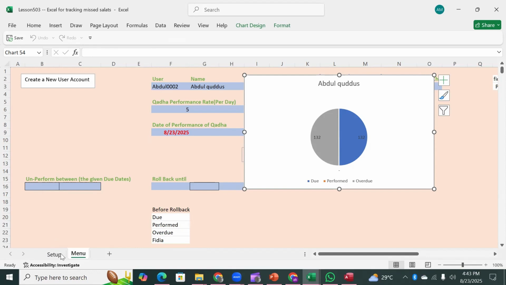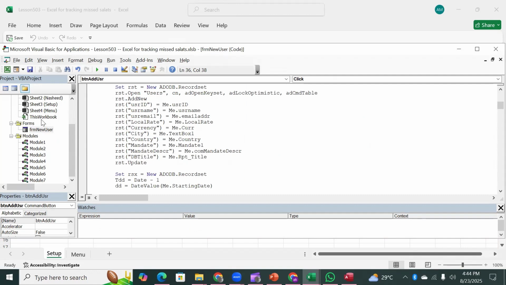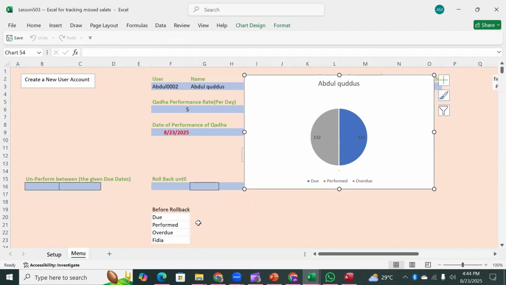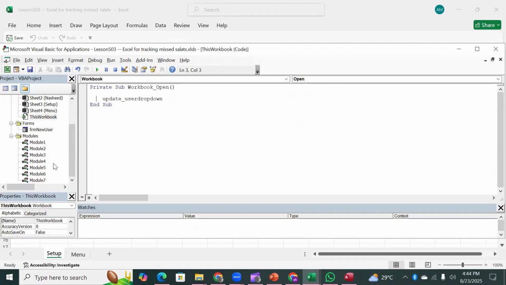But that's awkward, that you always have to close the file to get it refreshed. So it is always good that you go into the VBA. For the moment, we can go to the VBA, click here and run it. This should automatically bring all the fields in here. So Alt F11, that is user drop down, update user drop down. Okay.